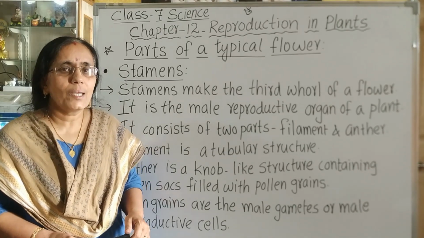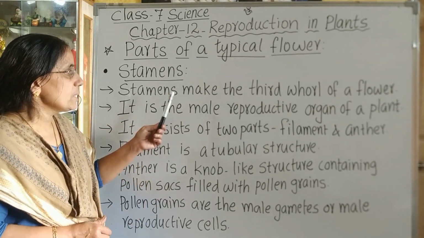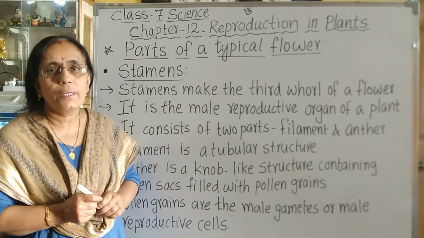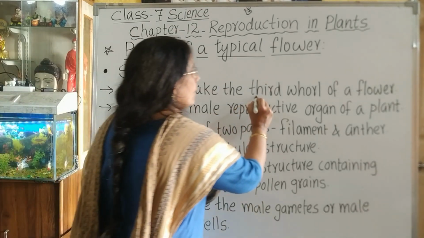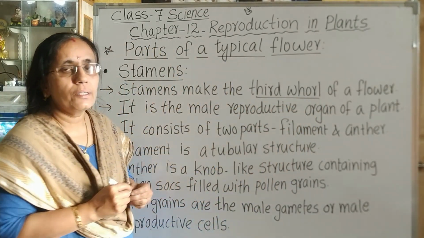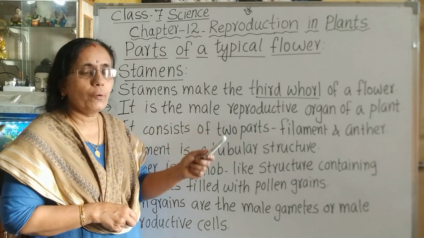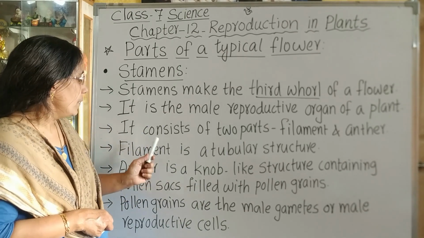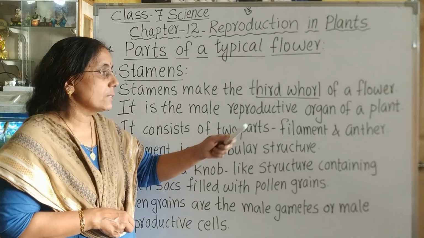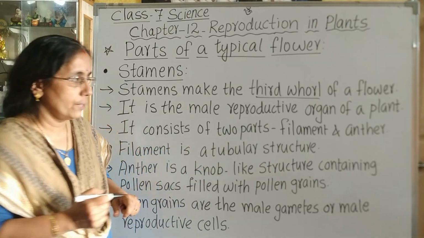Now, let us discuss stamens. Stamens make the third whorl of a flower. So, the third whorl is known as stamens. It is the male reproductive organ of a plant. It consists of two parts, filament and anther.